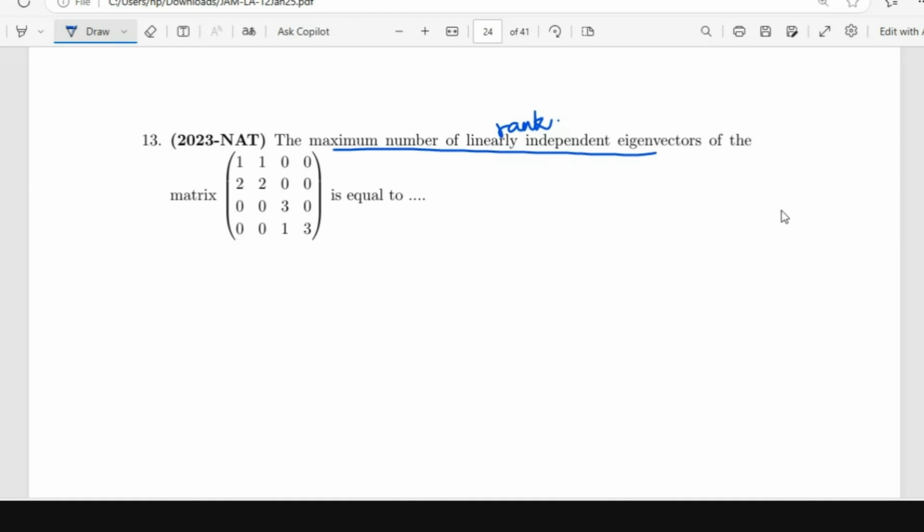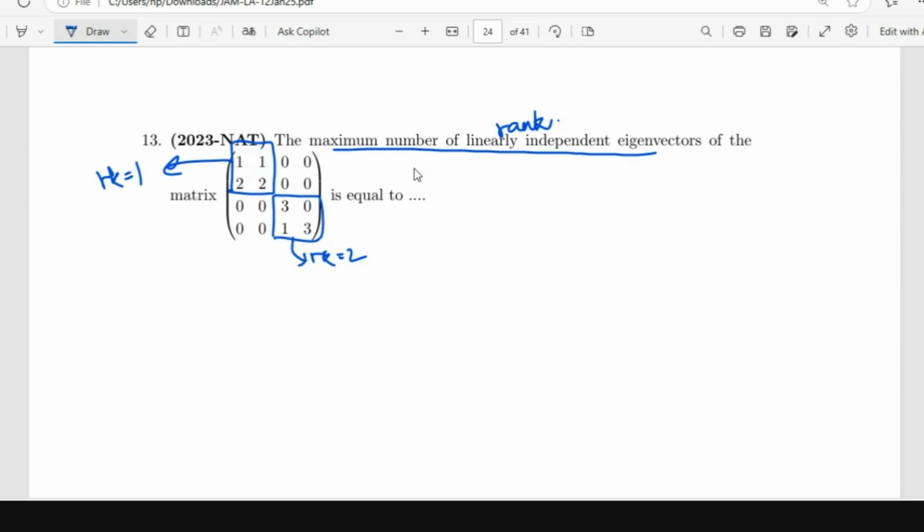So you just have to calculate the rank. In fact, this is a block matrix. Rank of this is 2 and rank of this is 1. Both the rows are linearly dependent.